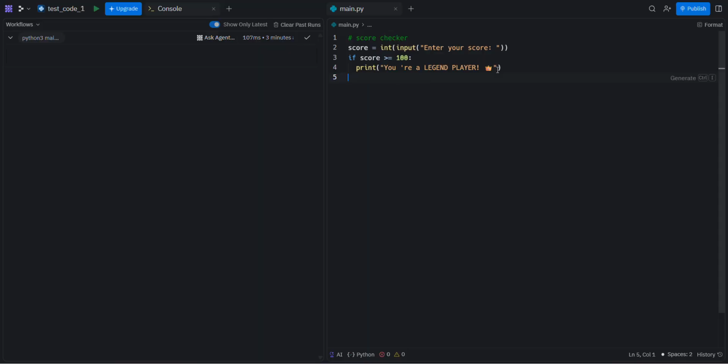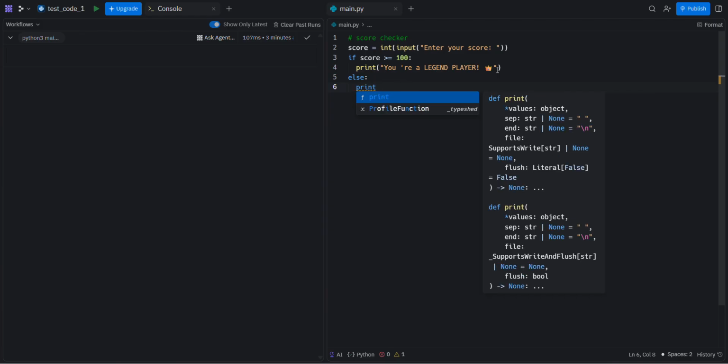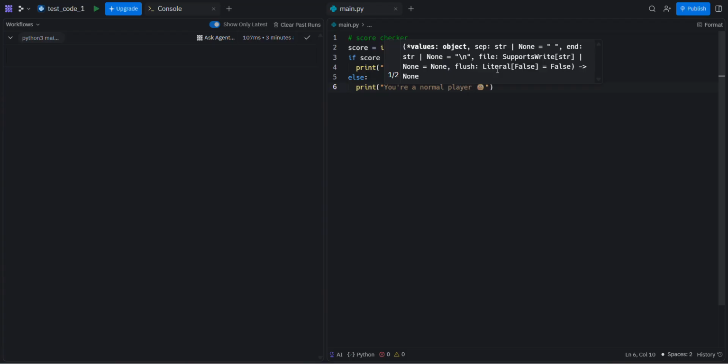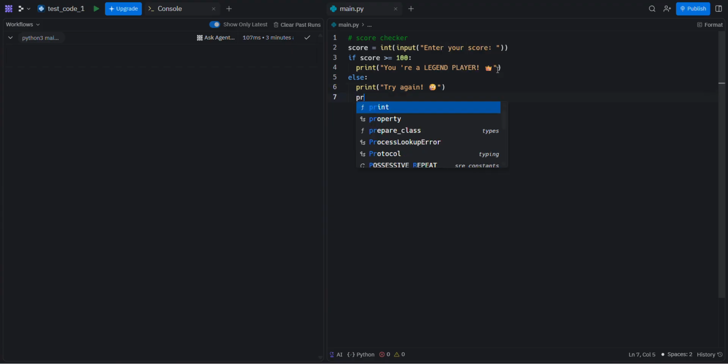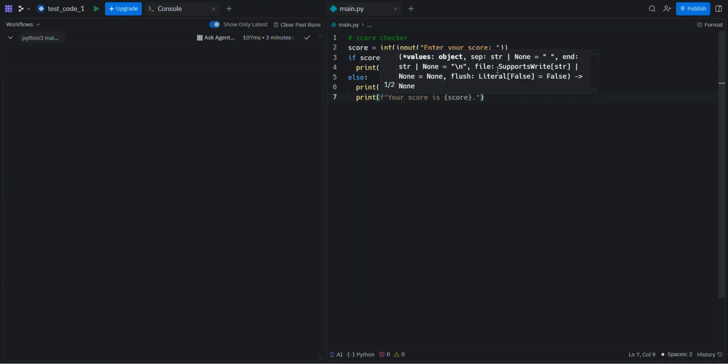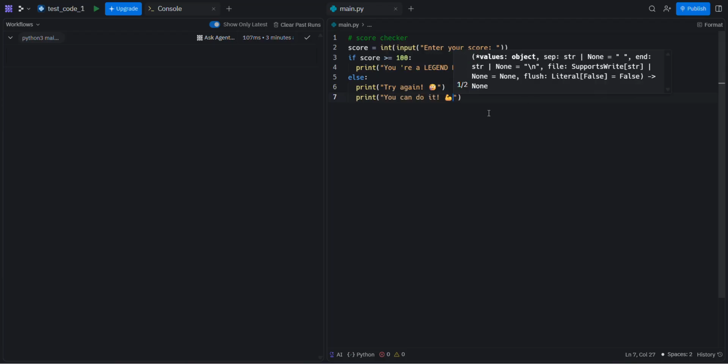Okay, in the next line we're going to write else, colon, enter. We don't write anything beside else. Else means anything else, which will be less than 100. We're going to print try again. We can write another print inside else actually. Print you can do it, like as a motivation for the next phase.